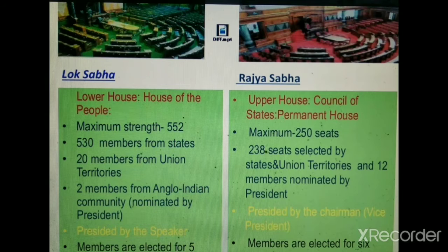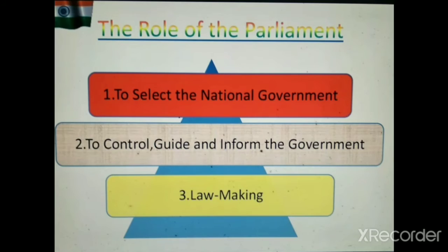They could be related to cinema, they could be related to sports also. Who presides over the meeting of the Rajya Sabha? The Vice President of India presides over the meeting of Rajya Sabha, and its members are elected for 6 years.